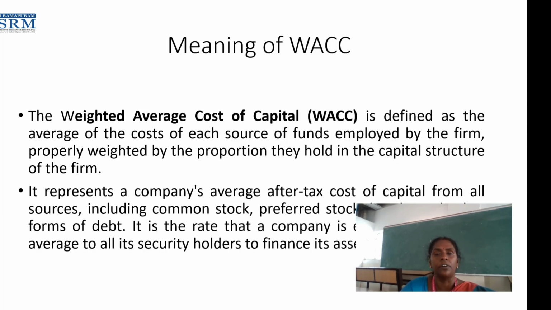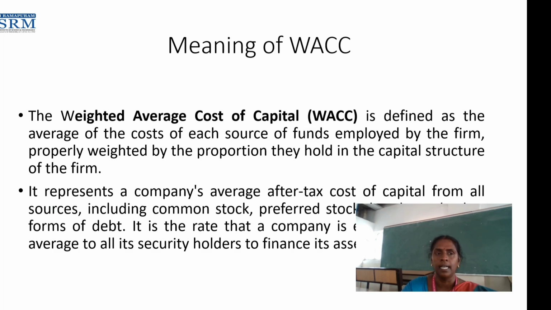Coming to the meaning of weighted average cost of capital, it is defined as the average of the cost of each source of funds employed by the firm, properly weighted by the proportion each holds in the capital structure of the firm. It represents the company's average after-tax cost of capital from all sources.